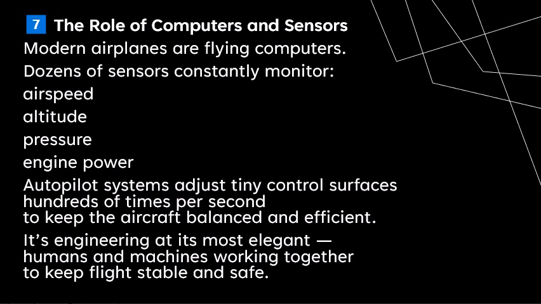The role of computers and sensors. Modern airplanes are flying computers. Dozens of sensors constantly monitor airspeed, altitude, pressure, engine power. Autopilot systems adjust tiny control surfaces hundreds of times per second to keep the aircraft balanced and efficient. It's engineering at its most elegant. Humans and machines working together to keep flight stable and safe.